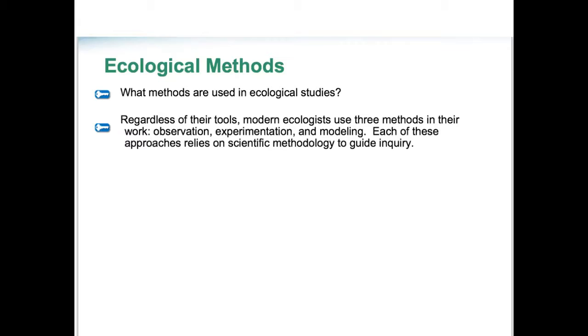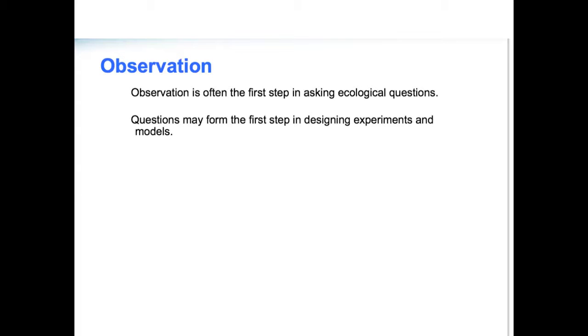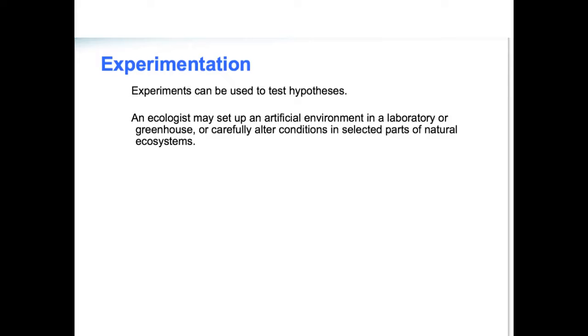When scientists conduct an ecological study, sometimes it's very difficult to actually go out and experiment on organisms or environments. So sometimes scientists will use different methods in order to guide their inquiry and to help figure out what's going on. Observation is generally the first step in asking questions. The questions from the first step aid the scientist in determining what sorts of experiments to design and what sort of models they could possibly use. Remember that the purpose of an experiment is to test a hypothesis.